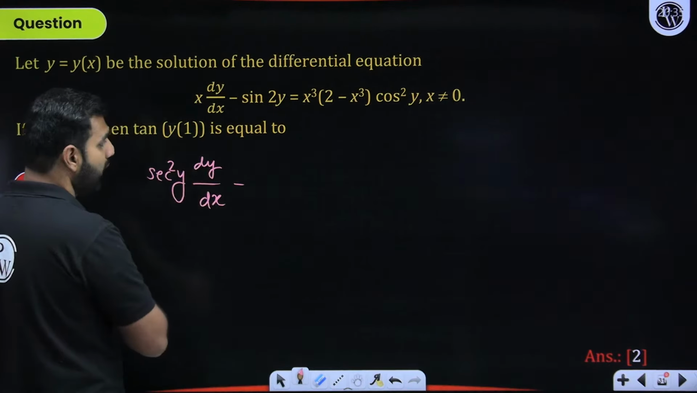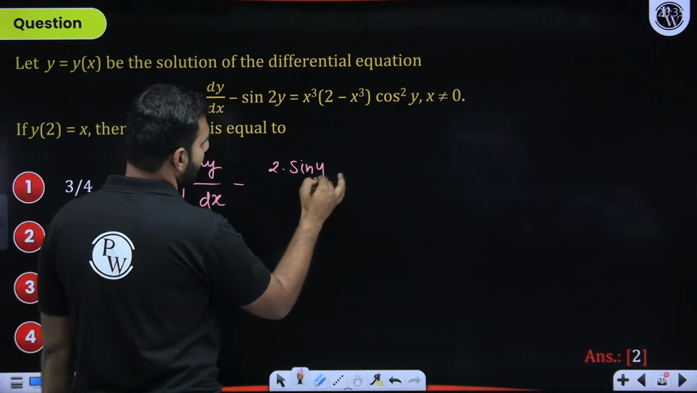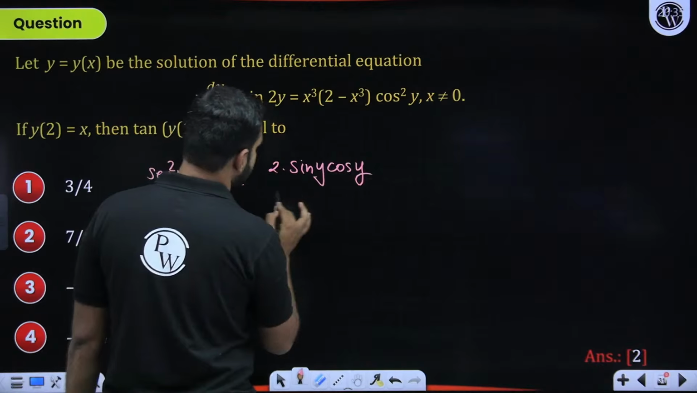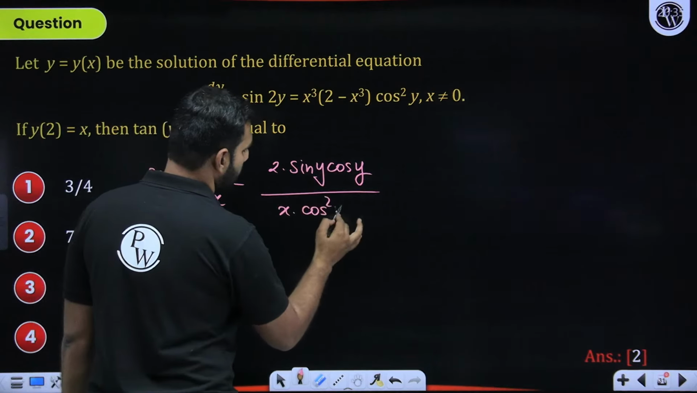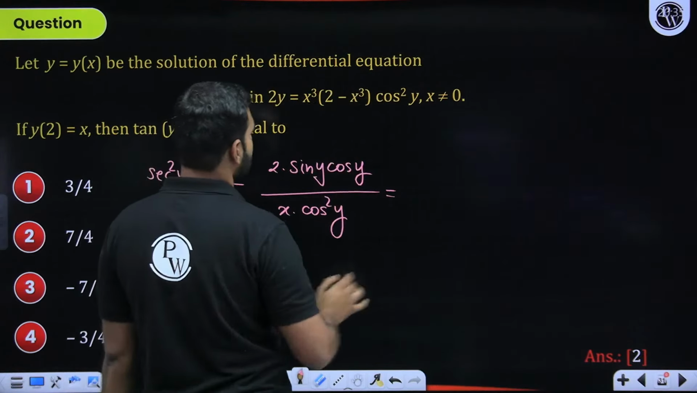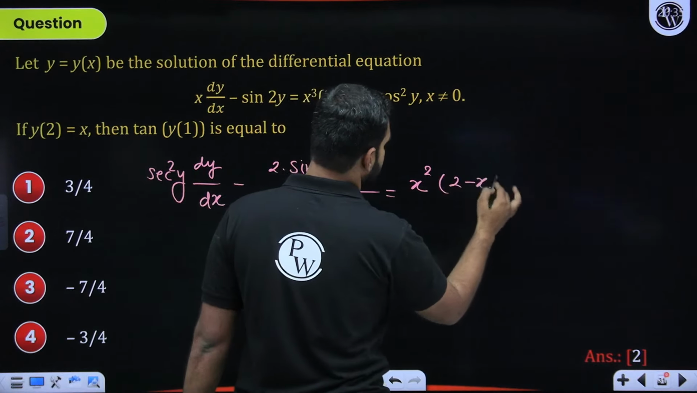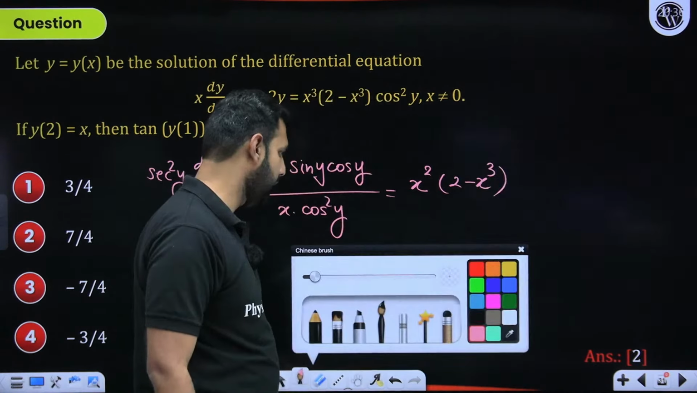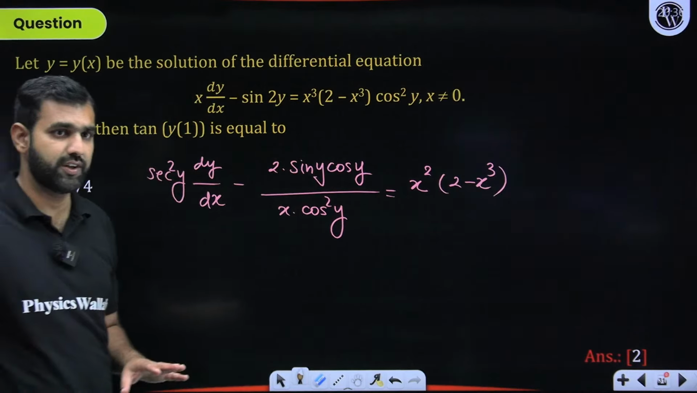Then we have x cos square y, right? So this is sin 2y, that I can write as 2 sin y cos y. And this I'm dividing by x cos square y. I hope there is no confusion on that. And when you divide it by x cos square y, you're left with x square, 2 minus x cube. Correct me if I'm wrong. I hope the data which I have written over here is perfectly understood by everyone. Are you all there, listening, watching, and understanding?